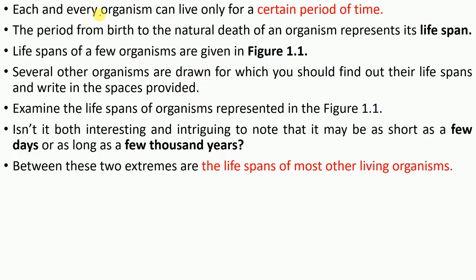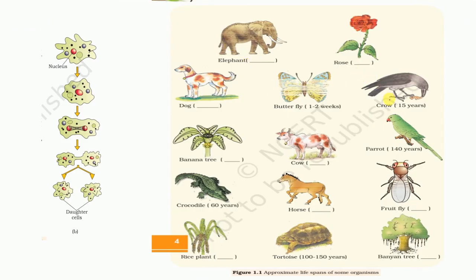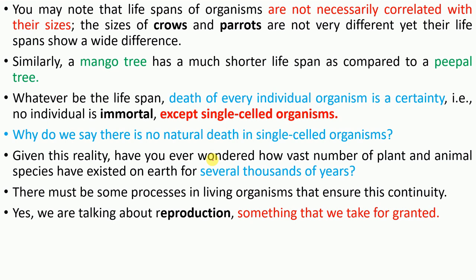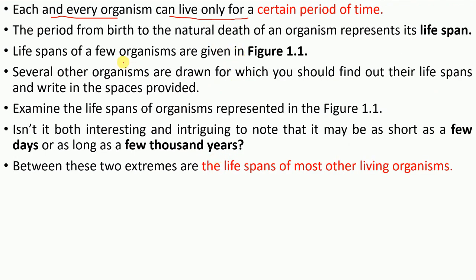All right, so first let's have a look at the introductory part: each and every organism can live only for a certain period of time, for example a few days to a few years, and this may vary among animals. See, this parrot has a lifespan of about 140 years, this crow has a lifespan of about 15 years, and a crocodile has a lifespan of about 60 years. So it may vary from species to species or organism to organism.